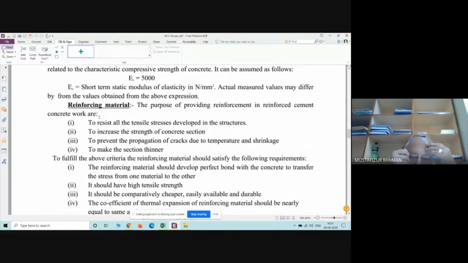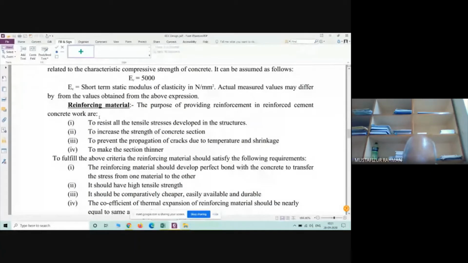So ultimately the column is subjected to axial load and moment. The moment will act about either the x-axis or the y-axis, meaning either the breadth-wise axis or the depth-wise axis. If it is a rectangular column, there will be one larger dimension and one smaller dimension. The larger dimension is the depth-wise axis and the smaller is the breadth-wise axis. The moment may exist about any one axis or both axes.